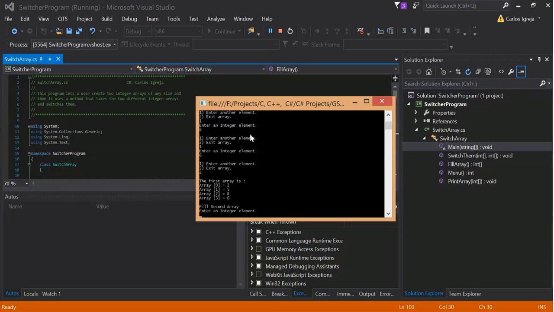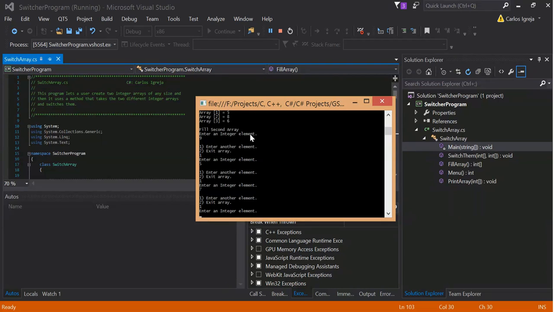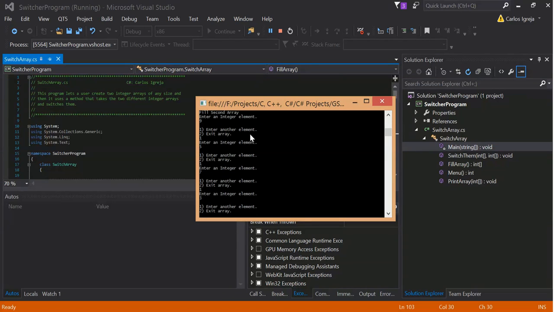So for the second array, I'm going to do a 9, 5, a 7, and a 3. And I'll close this one, and then you can see what it does is it switched them around.